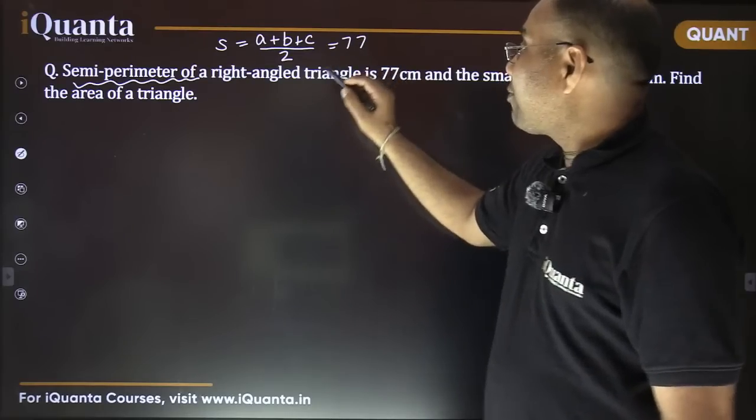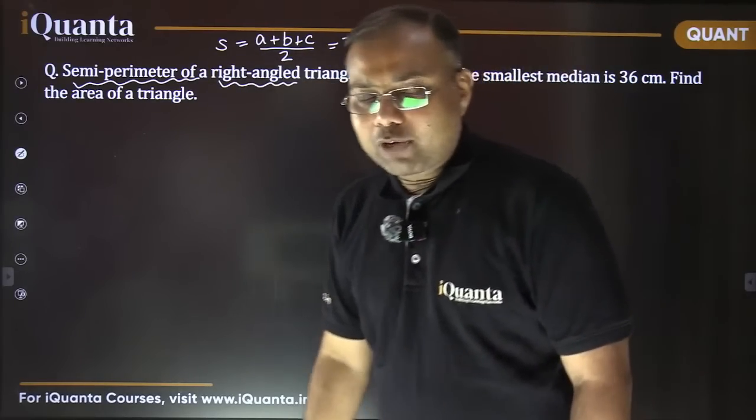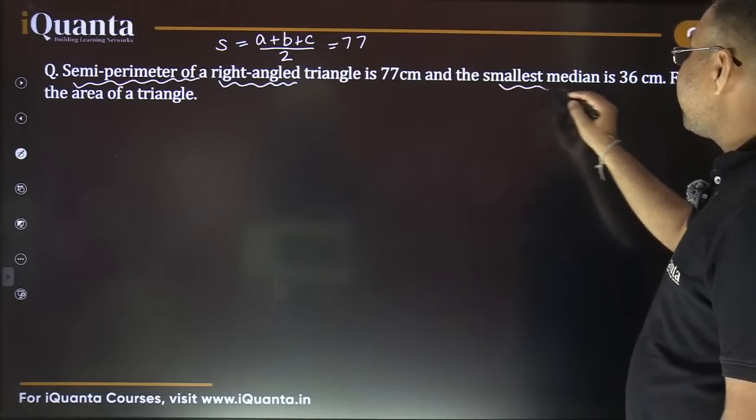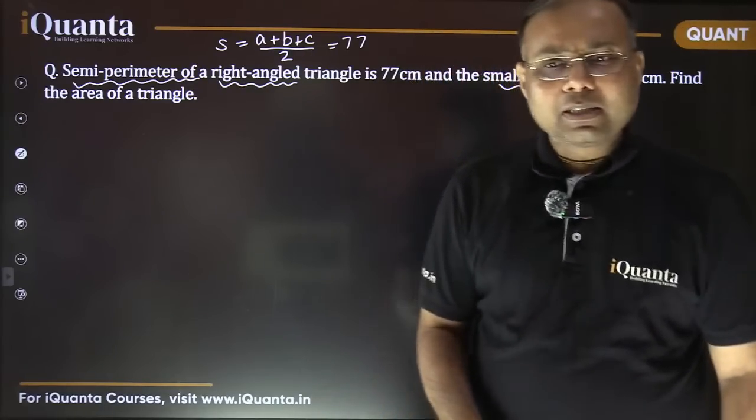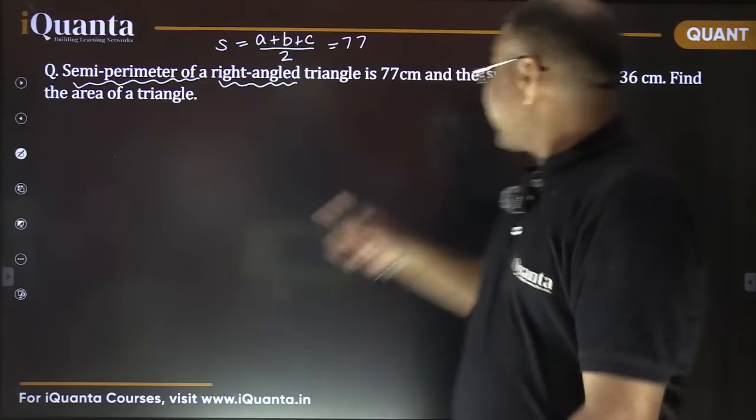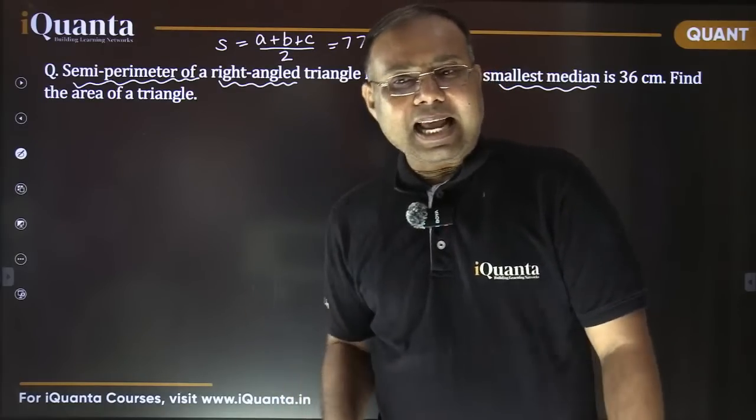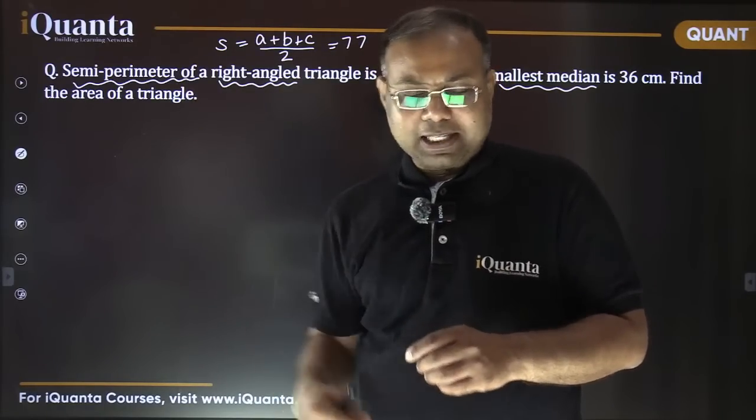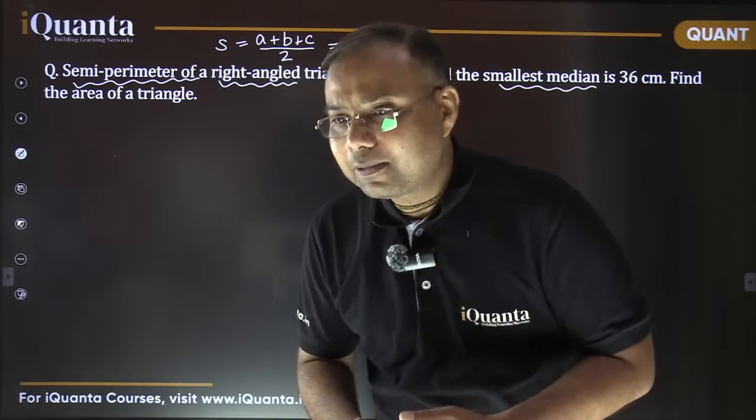But now it is talking specifically about a right angle triangle. And also the term smallest median. What is the smallest median for any triangle basically? Can you tell me? What would be the smallest median? By the way, what is a median? Median क्या होता है? Median is a line segment which joins midpoint of a side with the opposite vertex. That is called median, right? So smallest median कहाँ बनेगा?